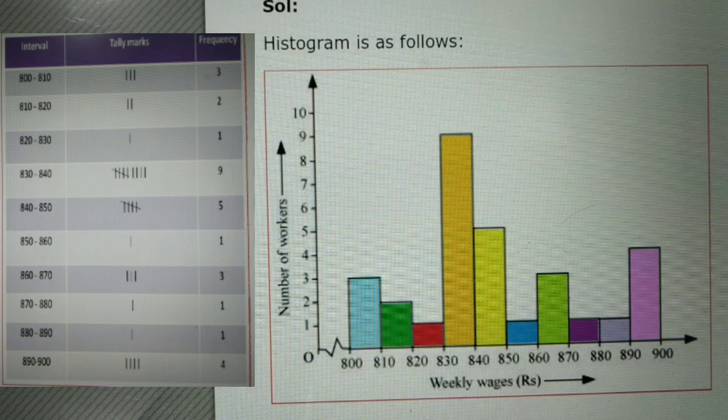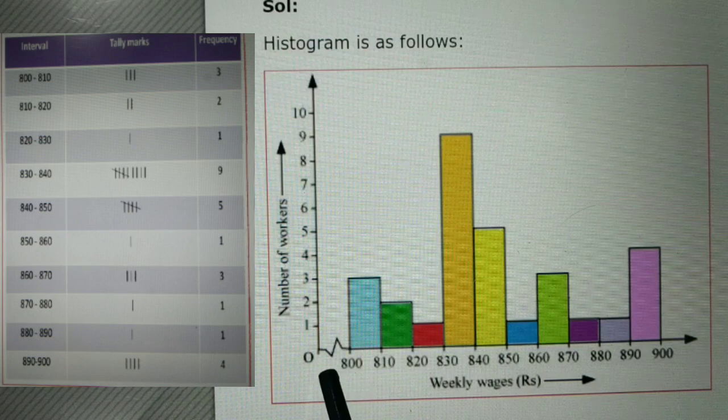Now, if you see the table which we made in question number 3, we take a jagged line, a break line. Why do we take such a jagged line? Because we are not going to start from 0, then 1, then 2, then 3.